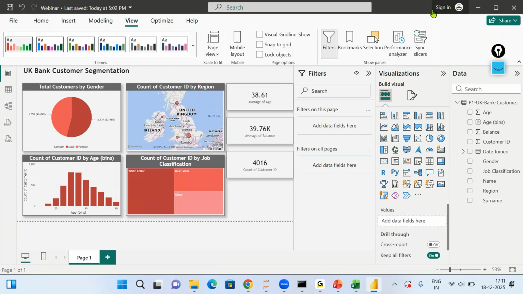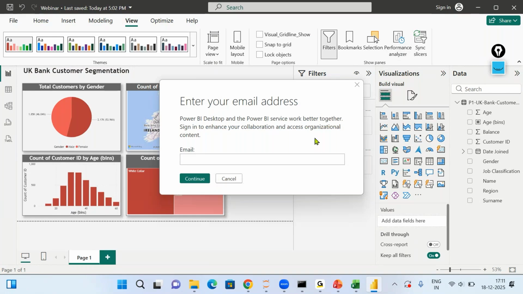When you install Power BI, by default, you will not be signed in. So if you click on sign in, you need to use your official email ID, I mean, an email ID which has a company domain to it. You cannot use your Gmail IDs to create your Power BI service account. Although if you have another ID, you can also try. Microsoft also gives you 60 days of free trial for this.